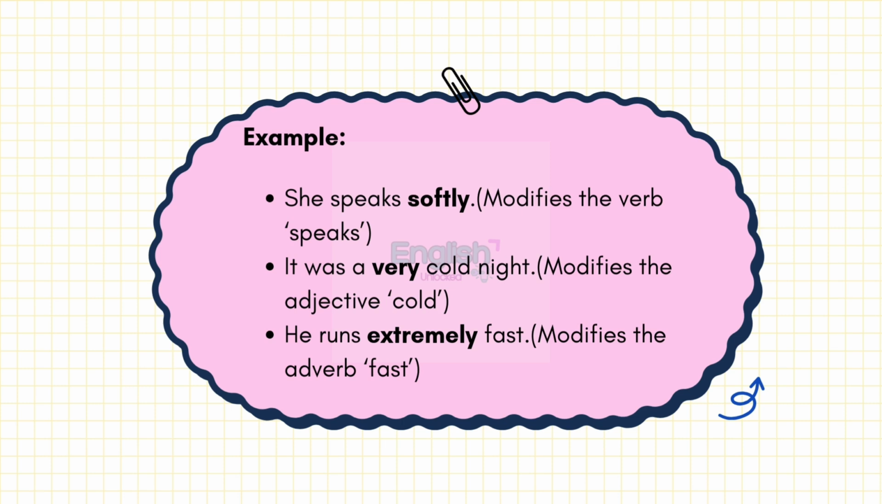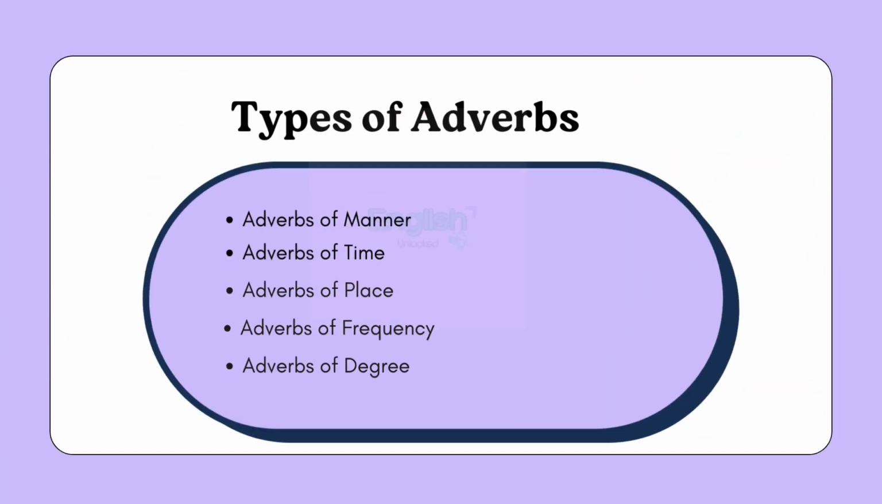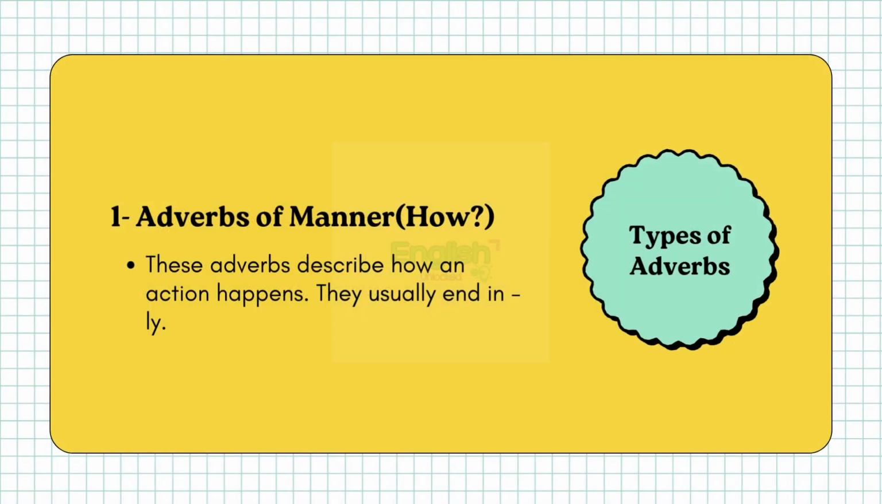Next, "It was a very cold night." Here, very modifies the adjective cold. So that's how the adverb works. Let's see some different types of adverbs: adverbs of manner, adverbs of time, adverbs of place, adverbs of frequency, and adverbs of degree. Let's look into detail.